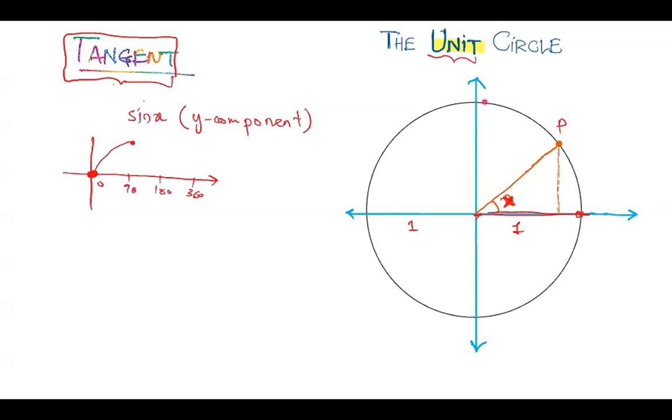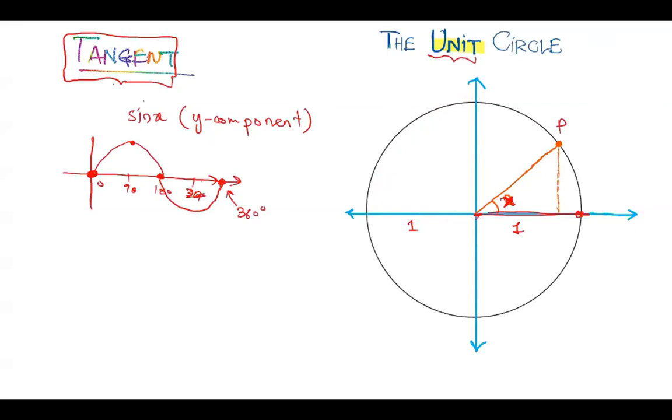When the point continues its journey and reaches here, what is the y component? The y component is going to be 0 again at this point. You see, it's pure horizontal. That's why the graph goes to 0 at 180 degrees. And actually it should be something like this. I'm sorry, I think I made a mistake here. It should be 270. And this point is 360.